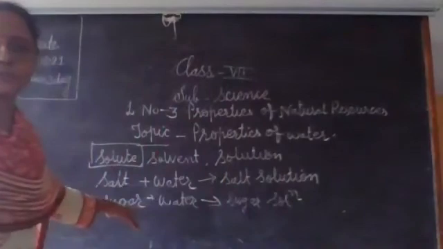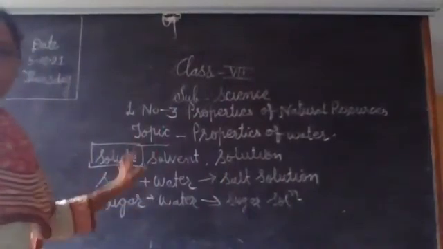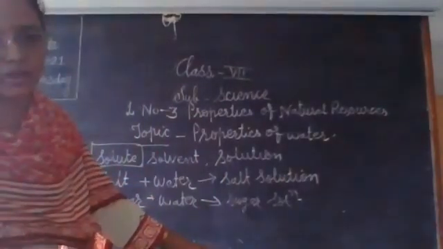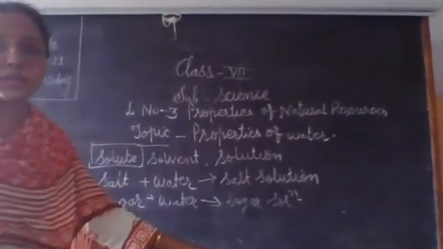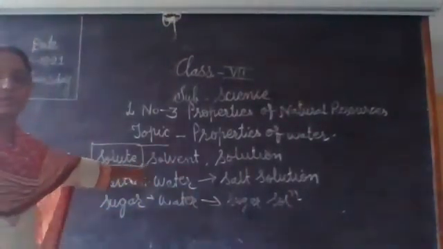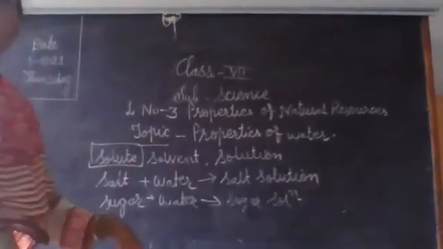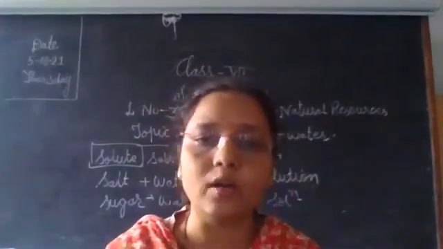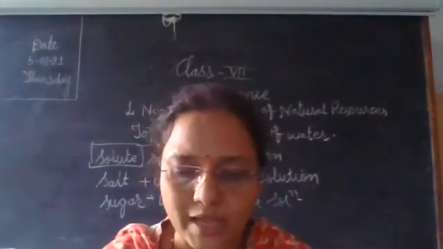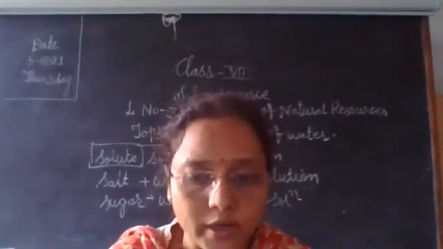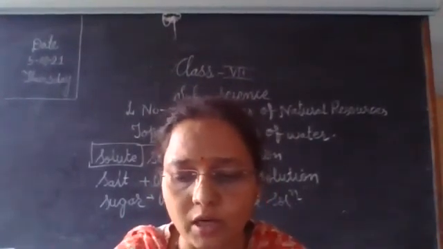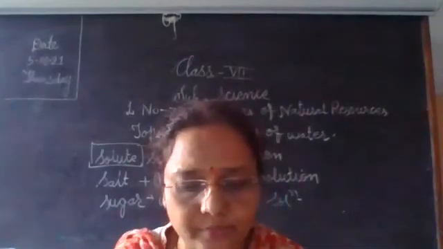Understood, children, the difference between solute, solvent and solution? And here water is a universal solvent, meaning many solutes are able to dissolve in that solvent. Understood? So that is about water. Then uses of water according to its properties.